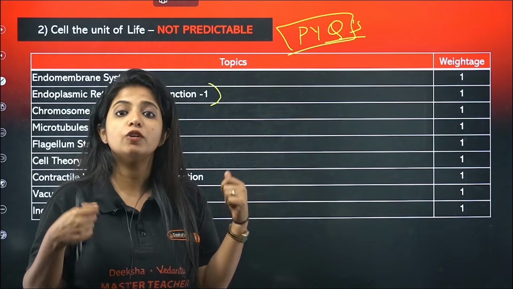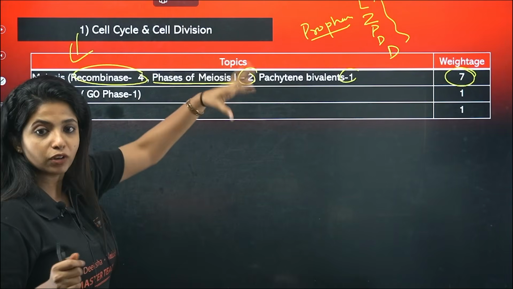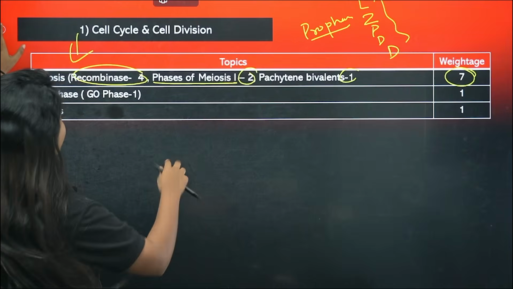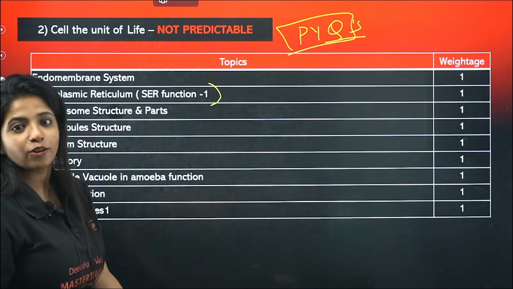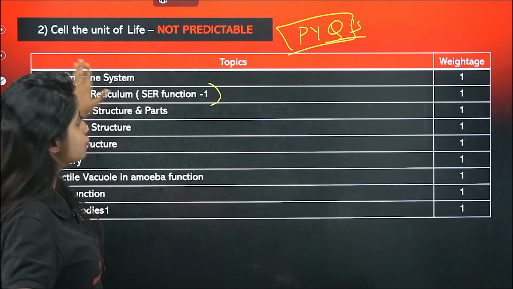I cannot say what could be coming in, as I said over here. Okay, so here meiosis prophase 1 is important, means it is important. There are high chances for it to come, but here I cannot give you a guarantee. But anyway, solve the PYQs for all the chapters that I'm going to show you.